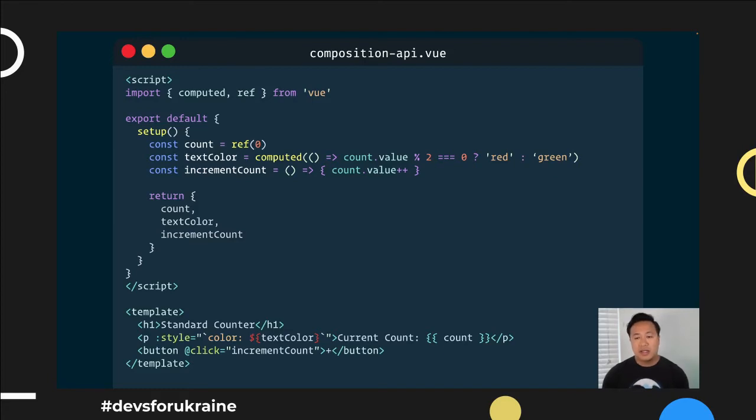And so as you can see here, we have vanilla JavaScript and it works exactly as it did before in Options API. But here you're really in JavaScript land. So this is something you have to be really comfortable with.